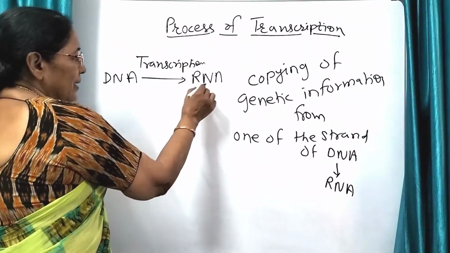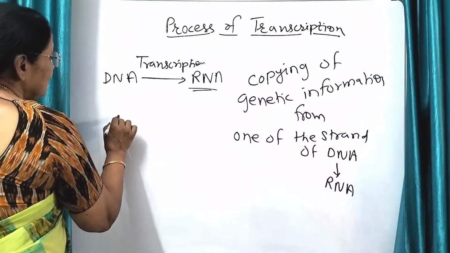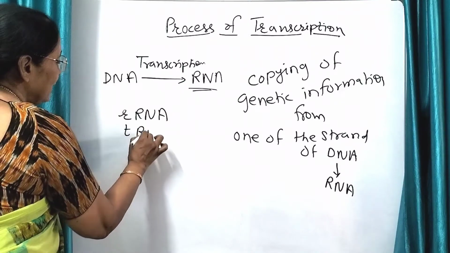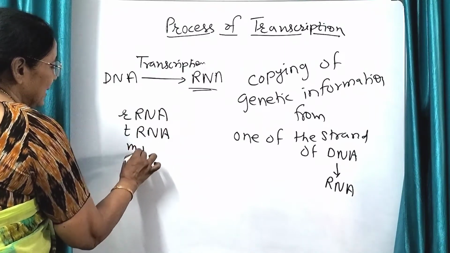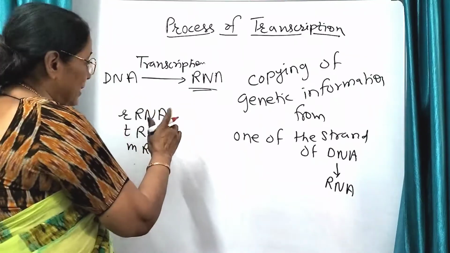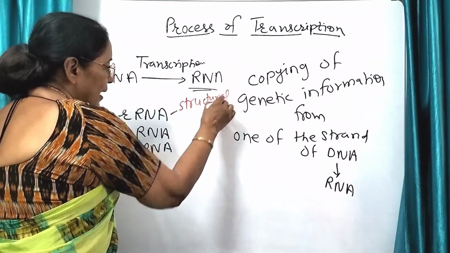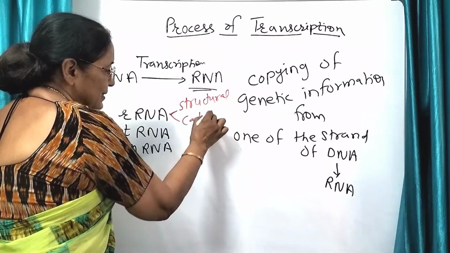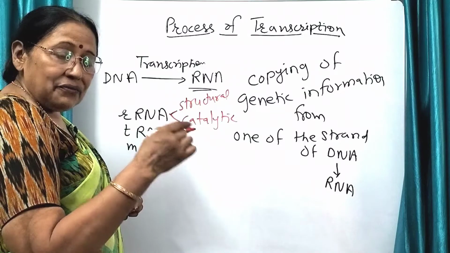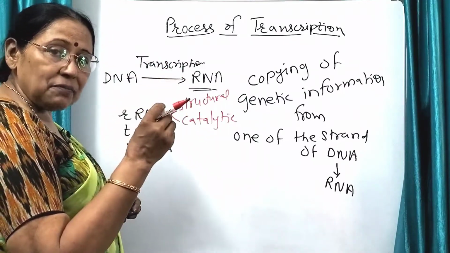Now this RNA is of three types. What are the three types? One is ribosomal RNA, one is transfer RNA and one is messenger RNA. What is the role of rRNA? This rRNA has a structural and catalytic role during translation, where the proteins will be formed as per the information present in mRNA.